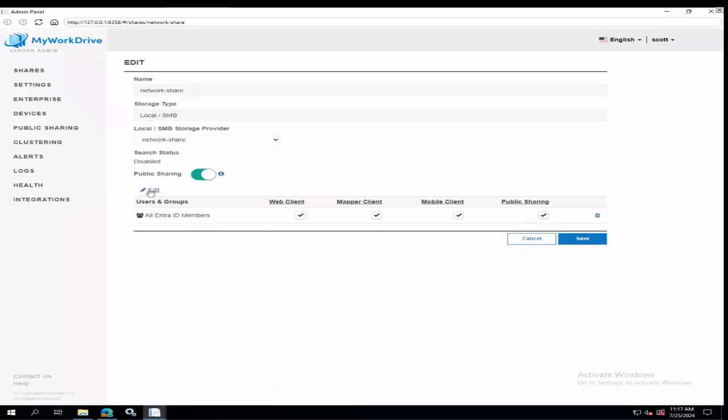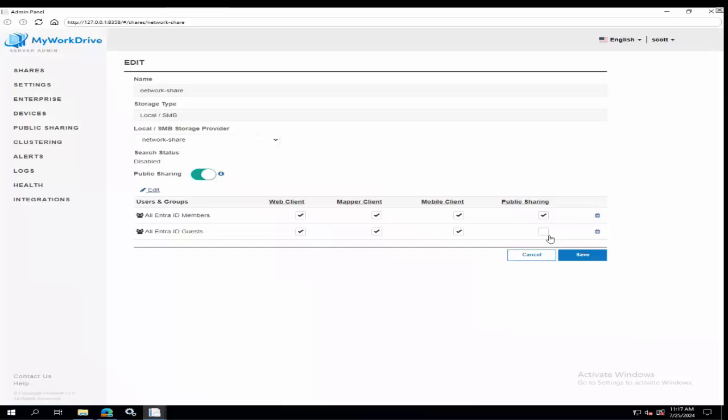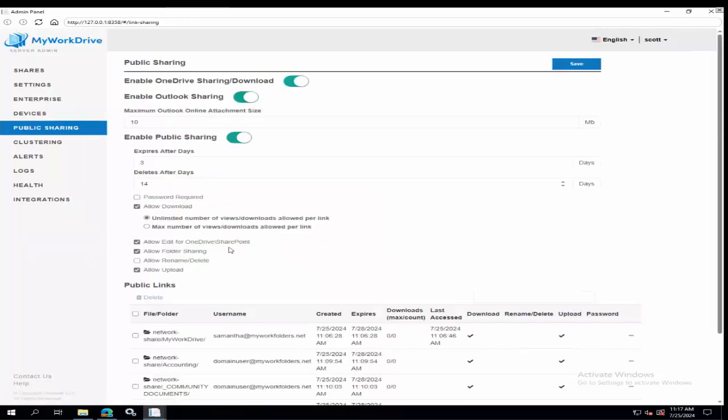So this is not a great example because I only have one thing, but let's add a second group in here real quick. And you'll see it's off by default for this, which is fine in this case. Maybe that's what I want, or maybe I want it to reverse. You have that level of granular control at the administrative level to choose who gets to even use the feature. And then again, what are they required to do when they do it?